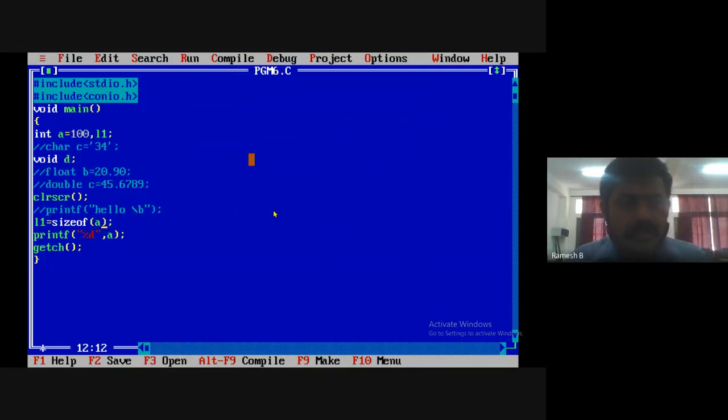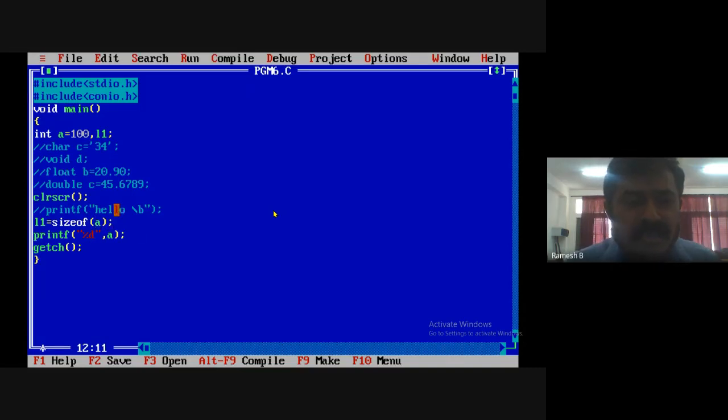You see there? I'm declaring a variable a, which is of type integer. I'm declaring one more variable L1. Now let me comment this. I'm clearing the screen. After that, L1 is equal to sizeof a. sizeof is an inbuilt function. Now I'm passing a to it. It will give you the size.